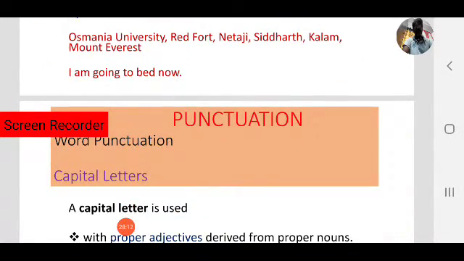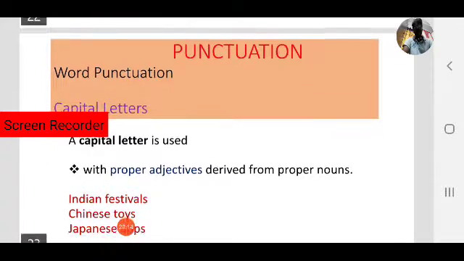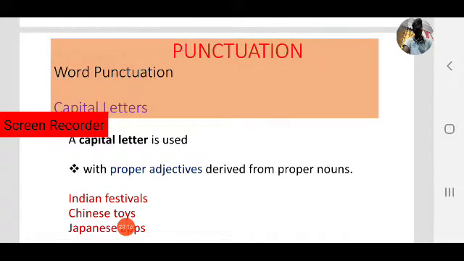Let us move to another case. A capital letter is used with proper adjectives derived from proper nouns. That is another case: proper adjectives derived from proper nouns.